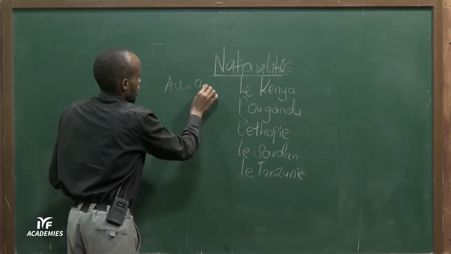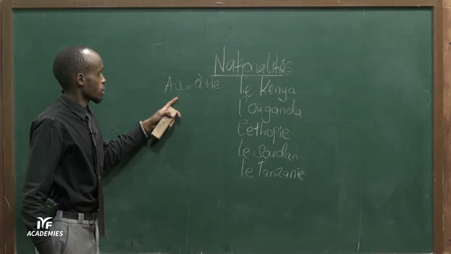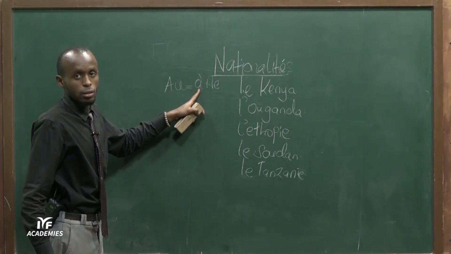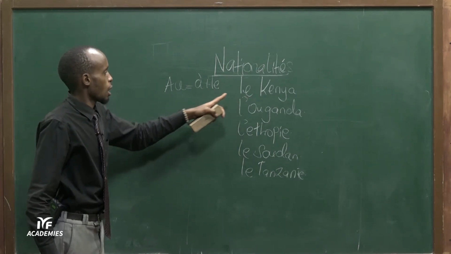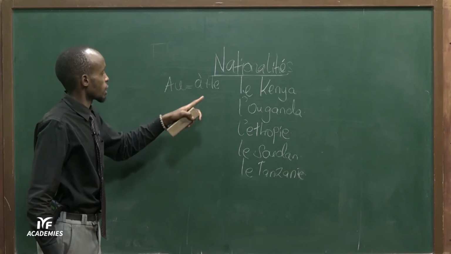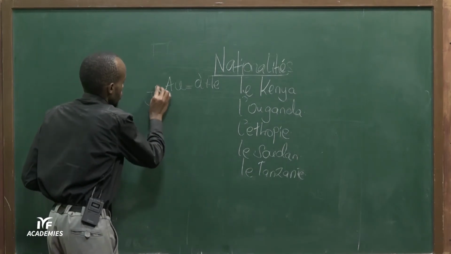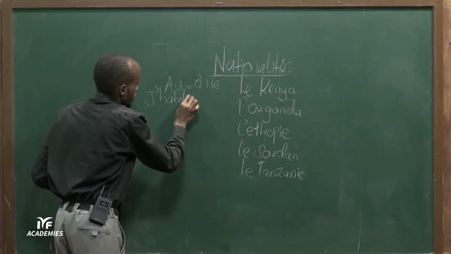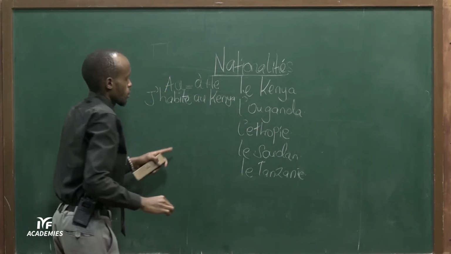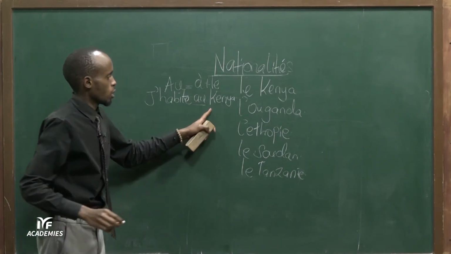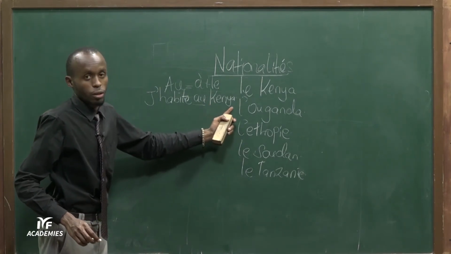It comes from this. À plus le equals au. All right? À means at. Le means the. But now instead of saying à le Kenya, I live in Kenya, j'habite au Kenya. I live in Kenya. J'habite au Kenya. All right? We have this article au. Now, au is used before a country in masculine form.